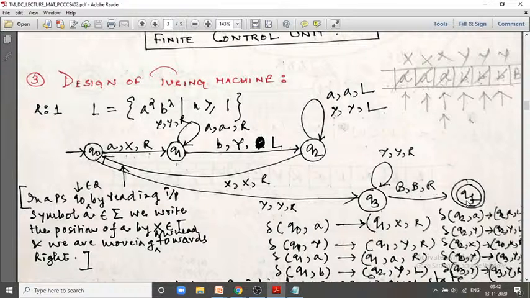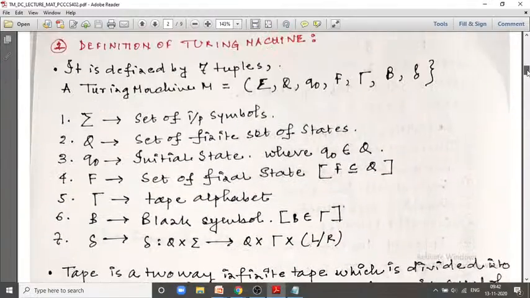There is only one final state here, but it is possible that all the states, or more than one state, may be final states. It is very important to understand this point.